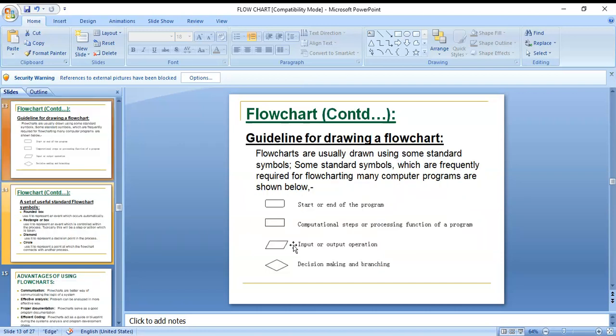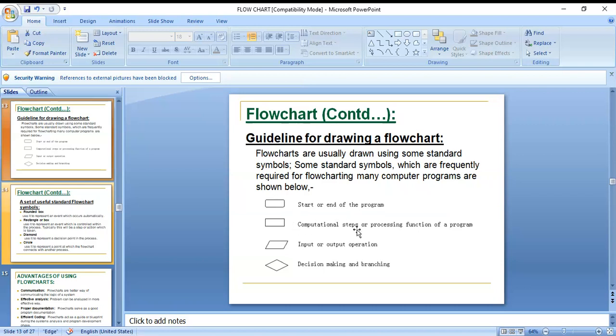Next, the guidelines for drawing a flowchart. You can see what the guidelines are here. Flowcharts are usually drawn using some standard symbols, which are frequently required for flowcharting many computer programs, shown below. Here you can see the oval symbol, the rectangle symbol, the parallelogram, and this one is for decision making or branching. Input or output, the reading and writing operations, computational steps or processing functions of a program, and the start or end of the program each have their own symbol.